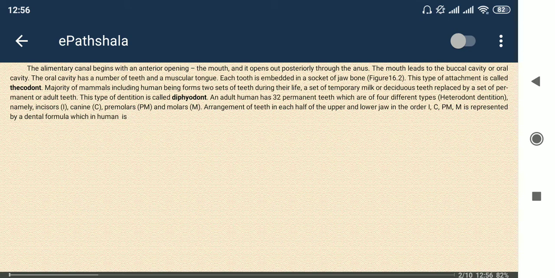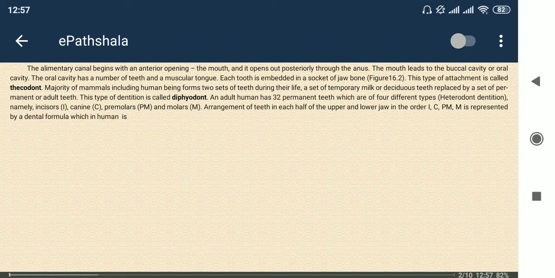This is one form of arrangement or number of teeth. Next, another term is thecodont. The teeth we have are embedded in a socket of the jaw bone. That's why it is known as thecodont.